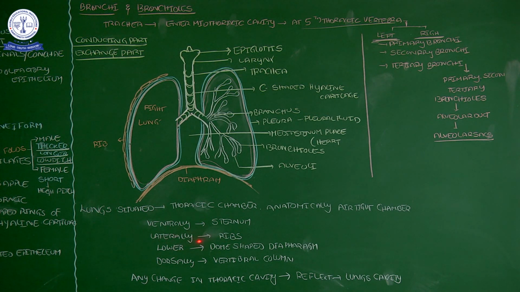So laterally our lungs are protected by the rib cage, and the lower side has the dome shaped diaphragm. These dome shaped diaphragmatic muscles are the reason for hiccups. The dome shaped diaphragm is arrested in one particular situation, the contraction situation, which causes hiccups.